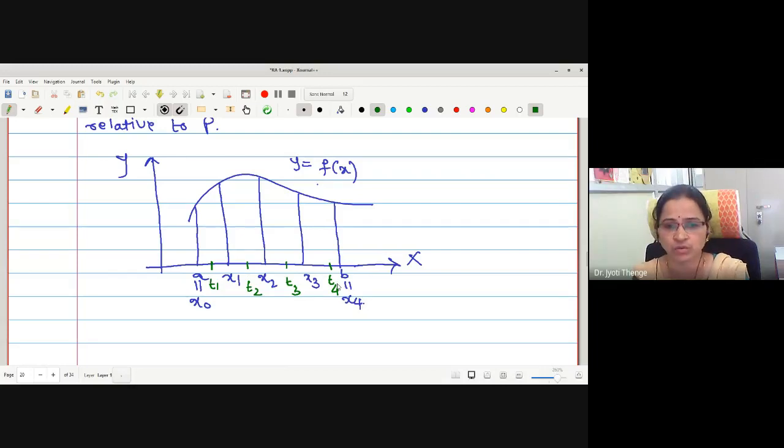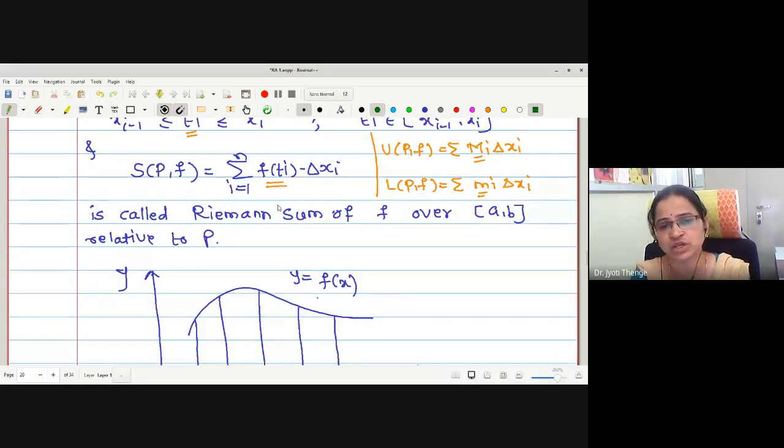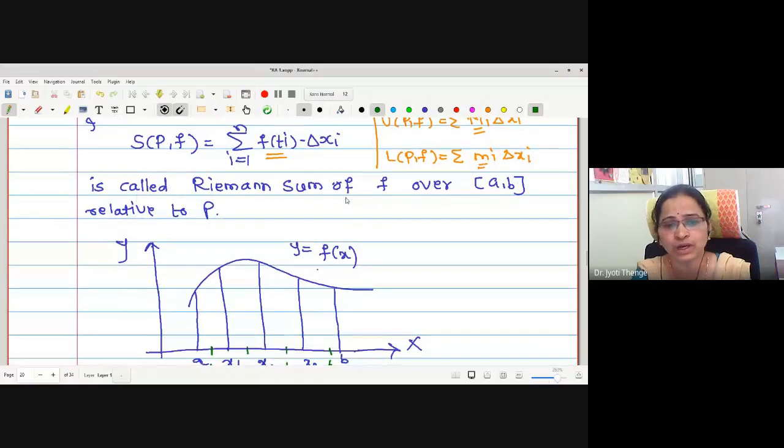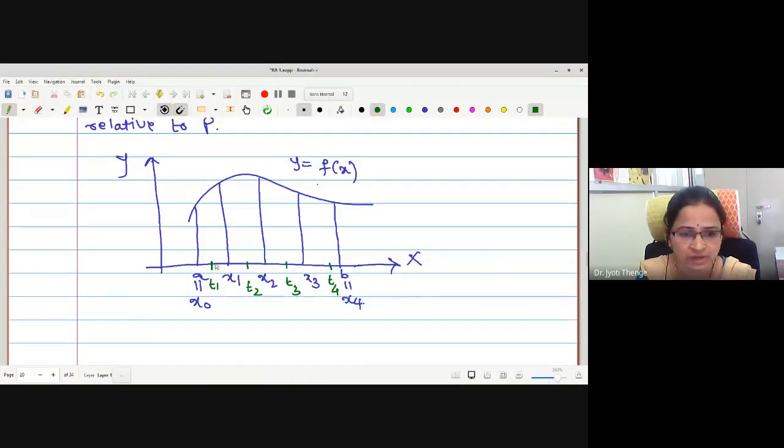Then the summation is f of ti into delta xi. If this is my position t1, where will f of t1 be? Somewhere here will be f of t1. Correct? f of t1 into delta x1 is the first term. Here let me write the summation also.